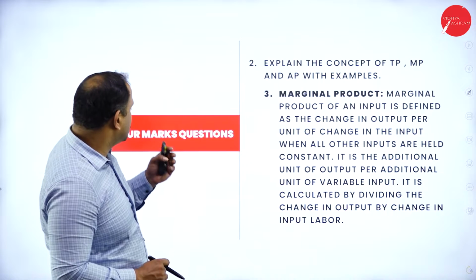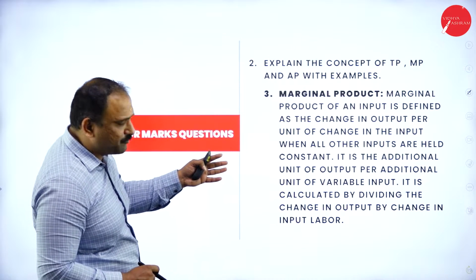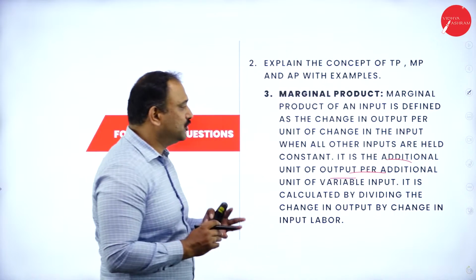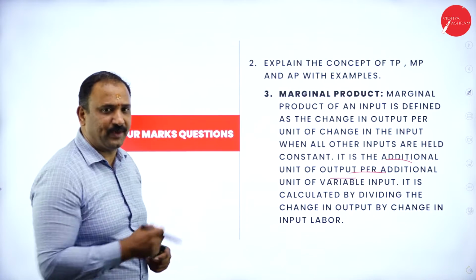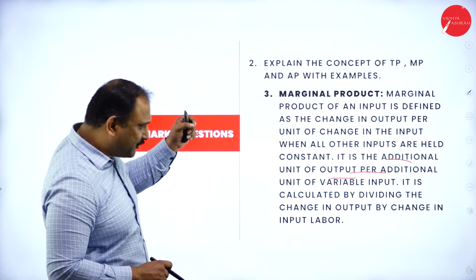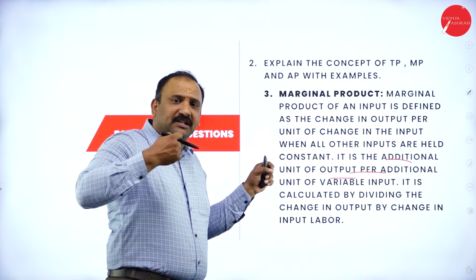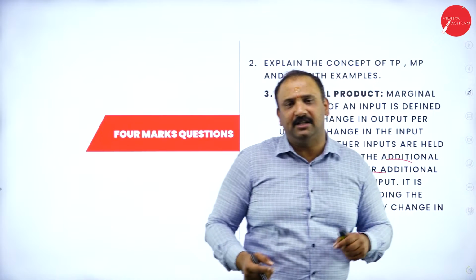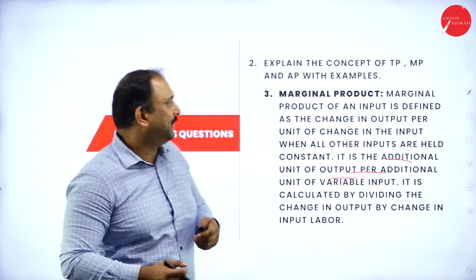Followed by, we are also going to talk about the marginal product, which means the additional unit of output per additional unit of variable input. So that's also very, very important for us. For each one of these, I would suggest that you quote an example and write it. That will enhance your answers and you will be able to score better.